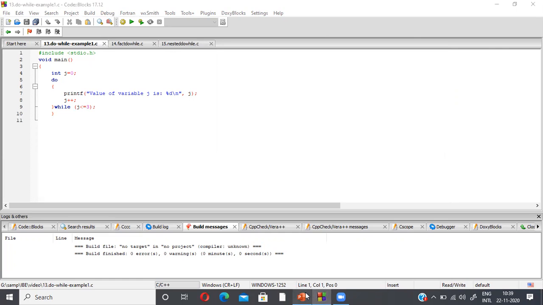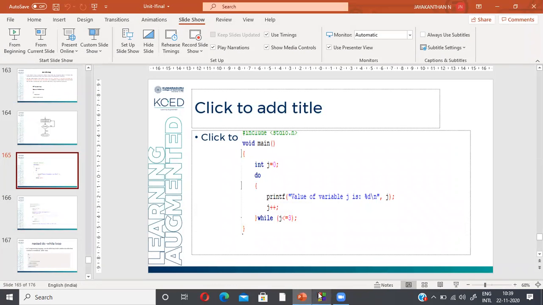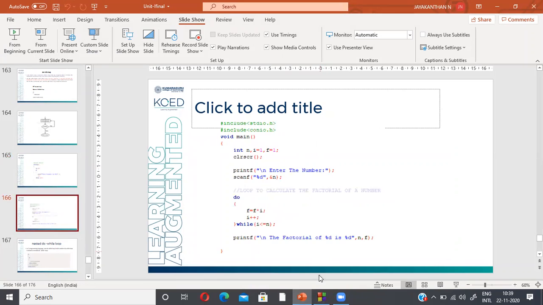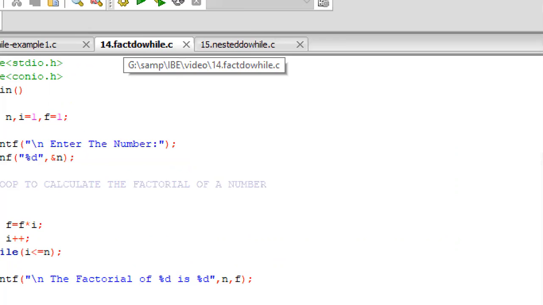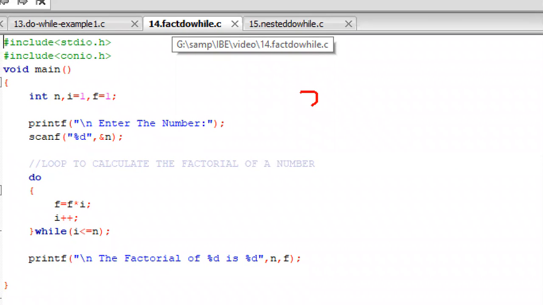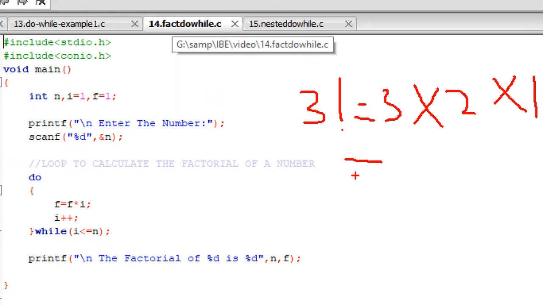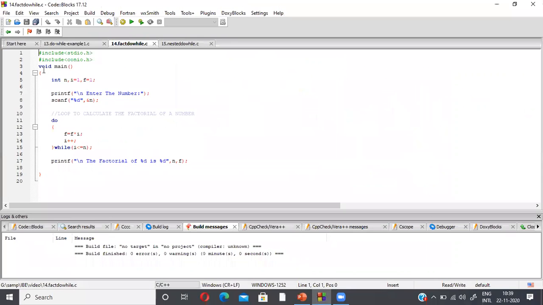Now we are going to discuss another program, that is how to calculate the factorial of a given number. So how to calculate the factorial? For example, I want to calculate 3 factorial. It means 3 into 2 into 1, which is equal to 6. Likewise we have to calculate the multiplication. We have to get the n value from the user. If n is given as 3, we have to find 3 into 2 into 1. So this is the way we have to calculate the factorial.